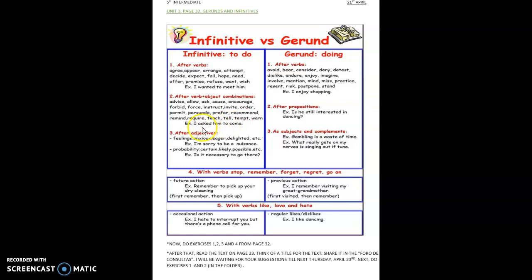You have here an example. I asked him to come. Here you have the verb. Yes, in this case in the past. The object, that is a person, and the infinitive, to. When else do we use the infinitives?